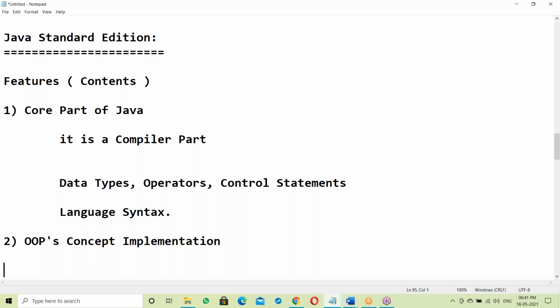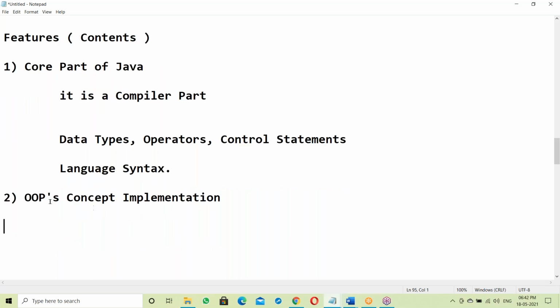Object-oriented programming is a concept, not a language.